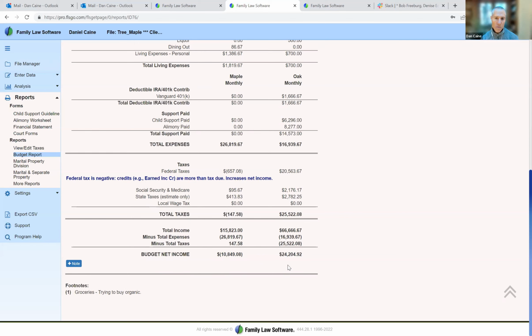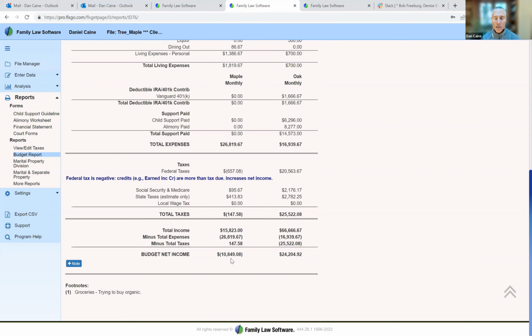And then we see the bottom line of each party, and Oak is doing all right, pulling in $24,000 a month, but oh my gosh, Maple is in distress. Because of that mortgage, Maple is now $10,000 per month in the hole. What is Maple going to do?